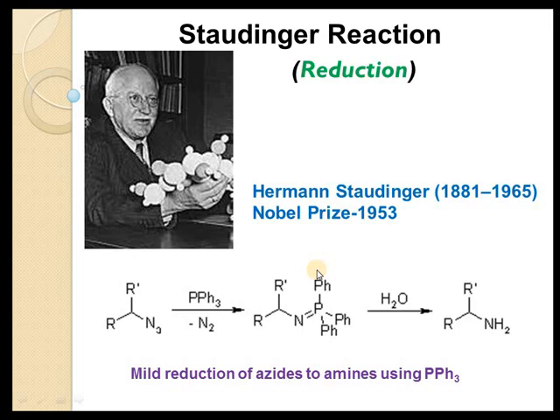Now see Staudinger reaction, which is also known as Staudinger reduction. It is the mild reduction of azides to amines using triphenylphosphine. As we know, it is a reduction, so it can also be carried out by using catalytic hydrogenation. But due to catalytic hydrogenation, some other functionalities also get reduced. So selectively these conditions reduce only azides to amines.